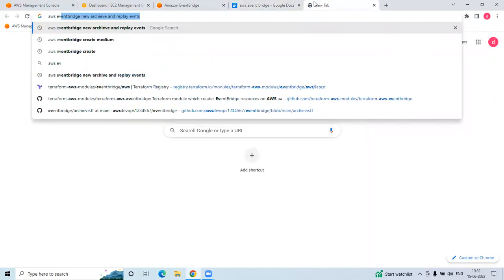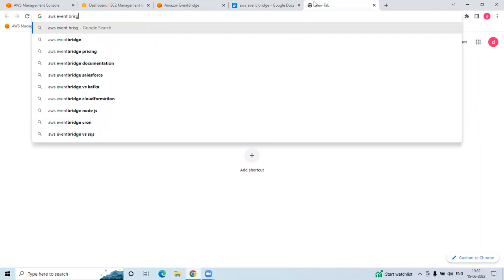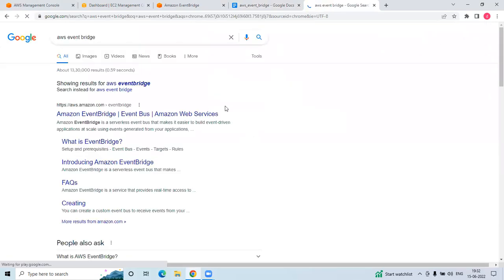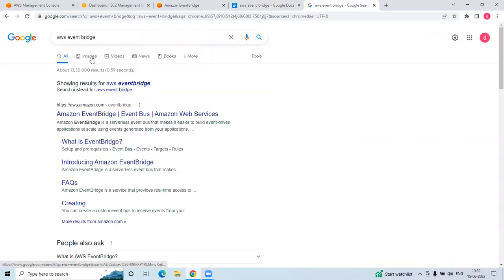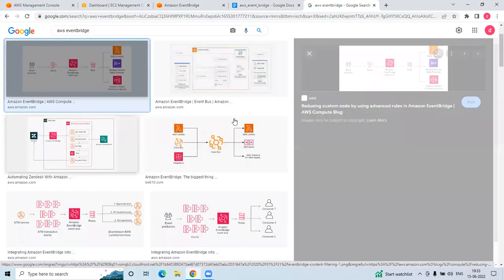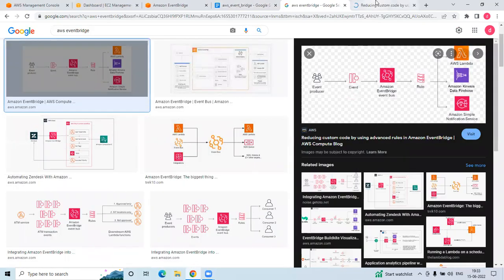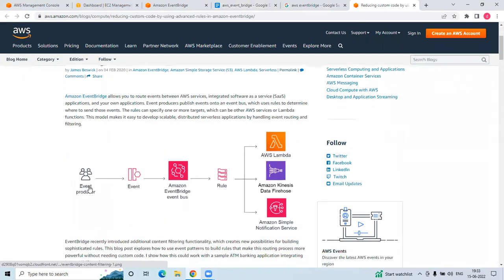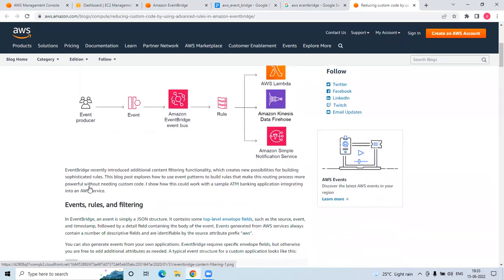Let's say AWS EventBridge. So I'll go to images. I'll take this image. As you know, any event produced from anywhere will go to the event bus, and we have specified rules, and it will go to Lambda or Kinesis or even SNS, so anything.